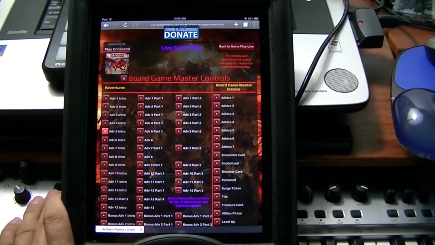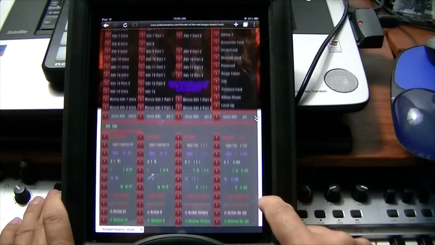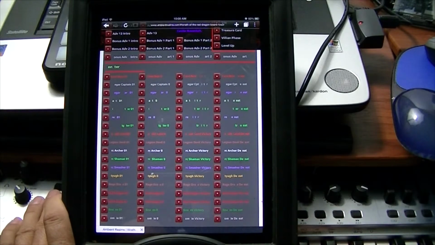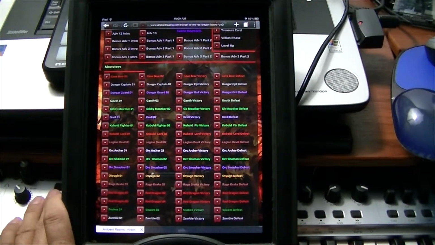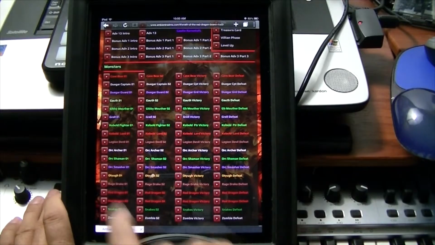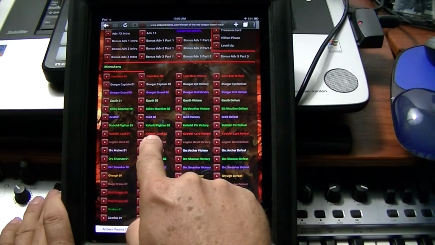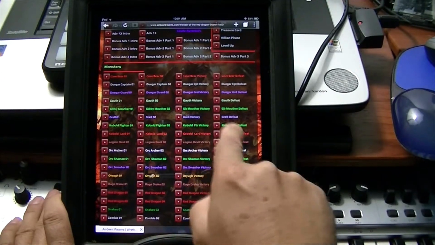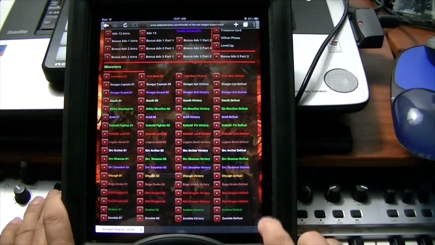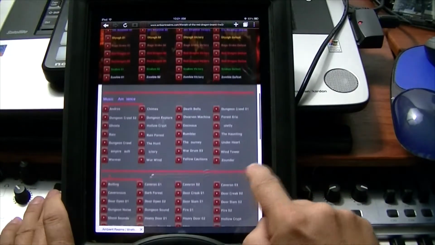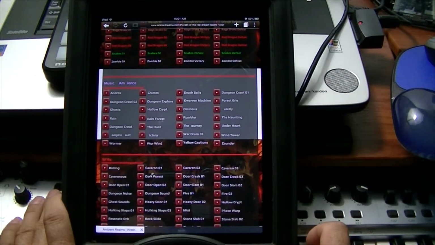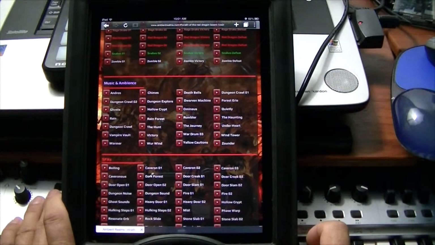So anyway, here's one of the adventures you can go through, and then down here, we've got a little bit of graphic lag, and that's based on the hardware. It has nothing to do with the web streaming. And then here's all the monster encounters. So you have engage 1 or encounter 1, encounter 2, and then a victory for that monster or a death of that monster. Okay? And then further, you have music, ambience, and sound effects.